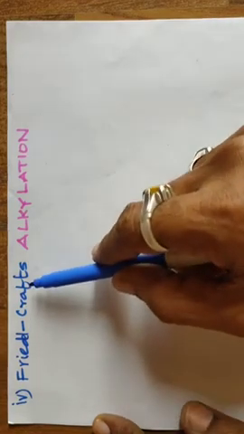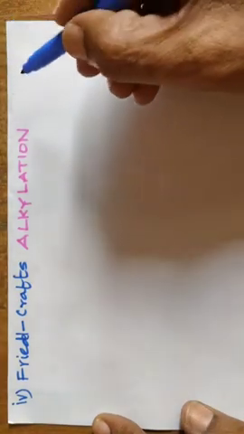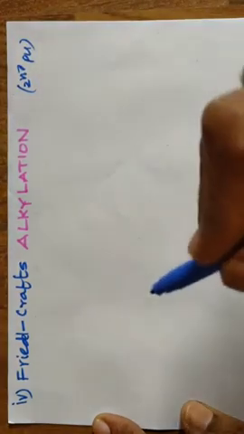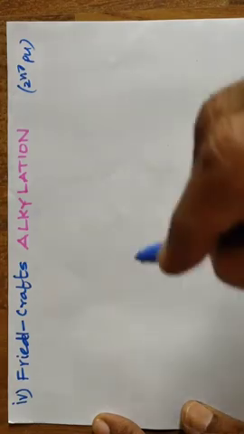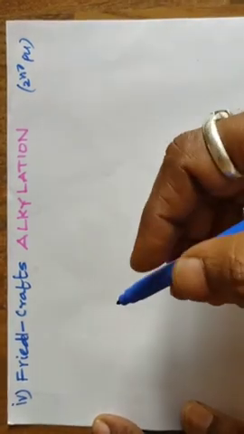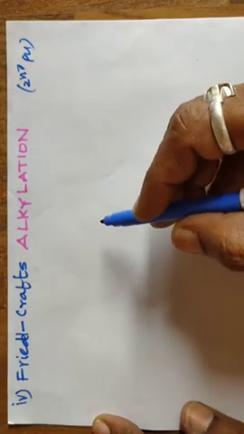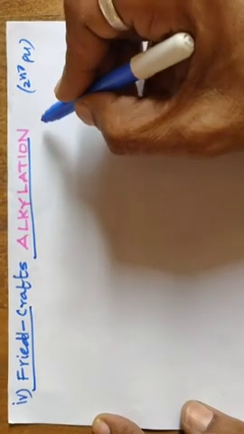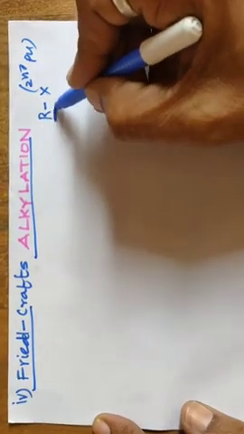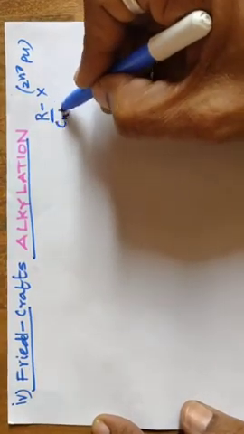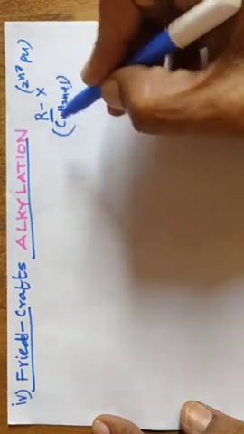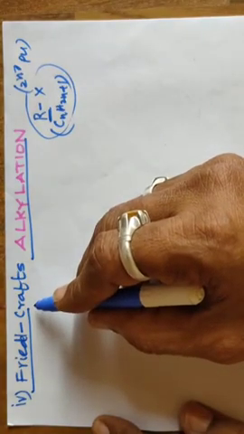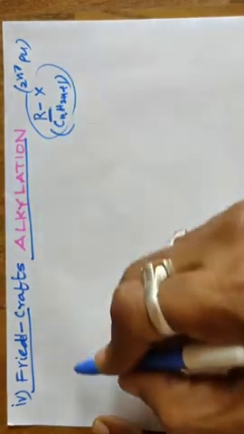Now the continuation is Friedel-Crafts alkylation, which is also second year. So nitration, chlorination and halogenation will come repeatedly in different compounds with the benzene ring. On the benzene ring, these types of reactions are common. What is Friedel-Crafts alkylation? Alkylation means we have to take an alkyl halide. The alkyl group is written as CnH2n+1. When an alkyl group is introduced into the benzene ring, it is called Friedel-Crafts alkylation.